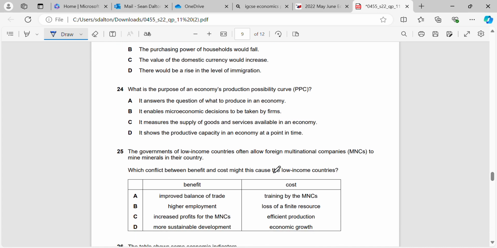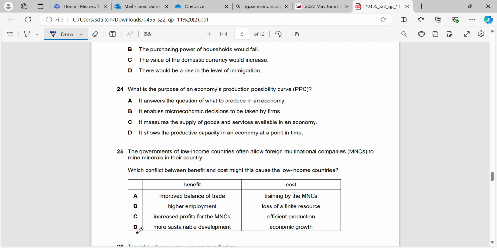Okay, question 25. The governments of low-income countries often allow foreign multinational companies to mine minerals in their country. What conflict between benefit and cost might this cause the low-income countries? Okay, so would it result in an improved balance of trade, higher employment, increased profits, or more sustainable development?